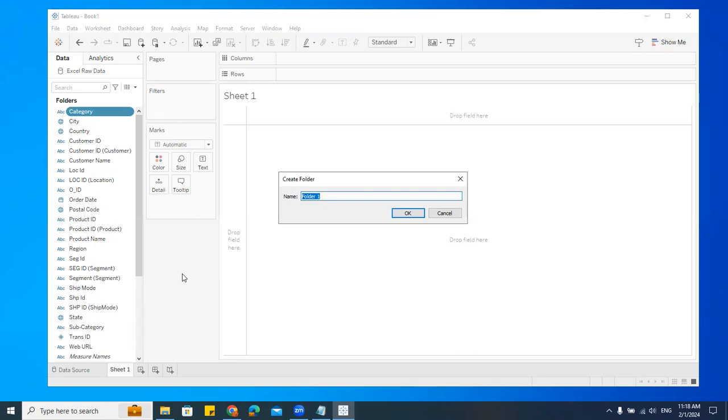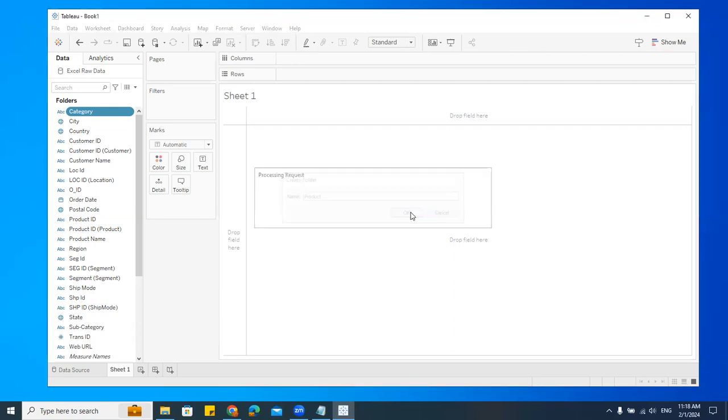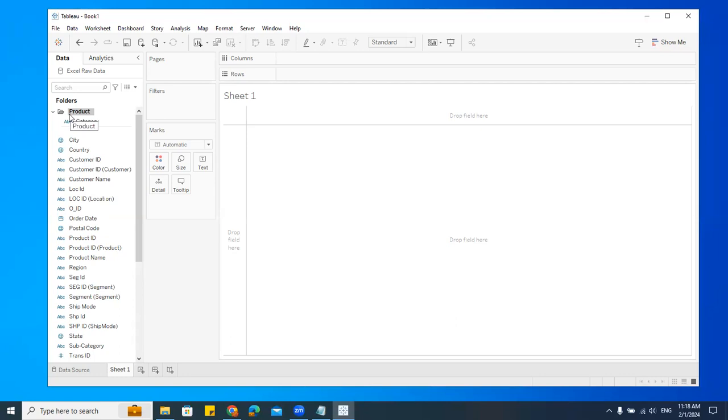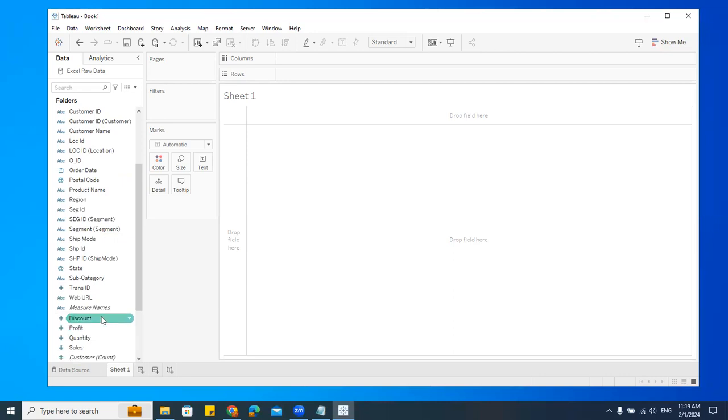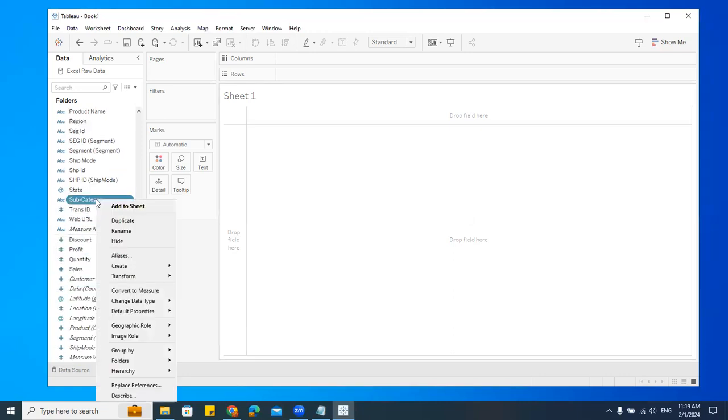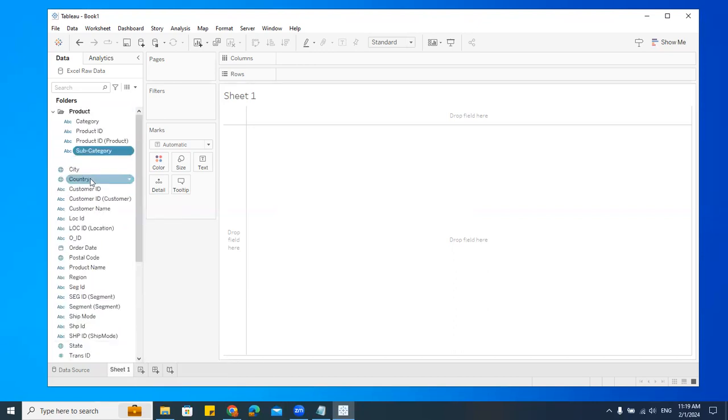Now I'll go here and say product. I created one folder. I'll say okay. Can you see that? Now I'll take this product ID, drag and drop. I'll take one more product ID and just drag and drop. Let me go here and see subcategory. Yes, see, either I can drag and drop. Now you see that it is somewhere on top, very difficult for me to go and drag and drop. So I'll say there is that subcategory. Right click, and here we have these folders. See, add to folder. Like this also you can add.